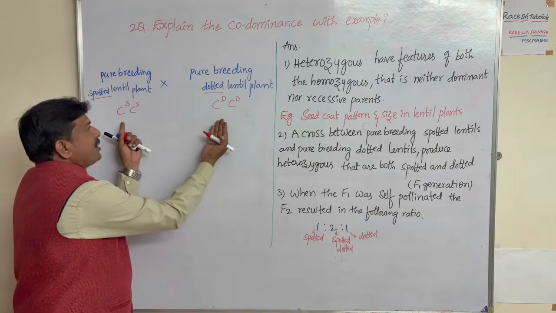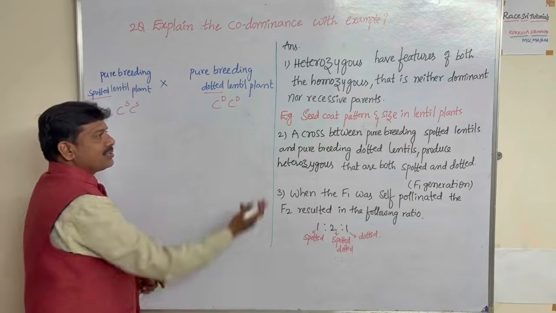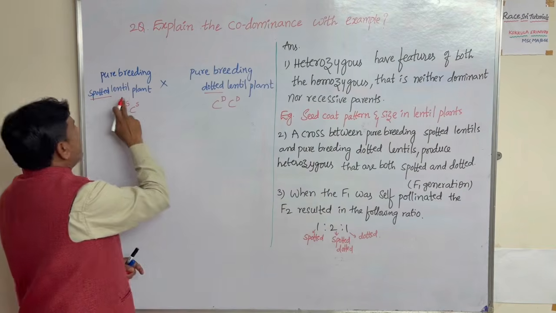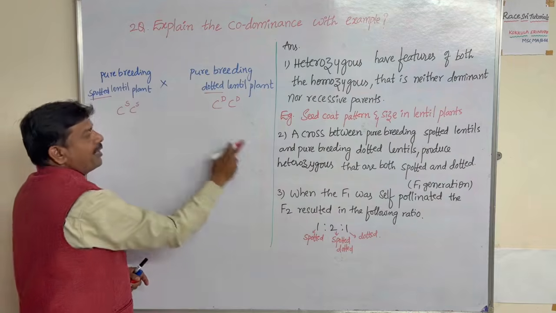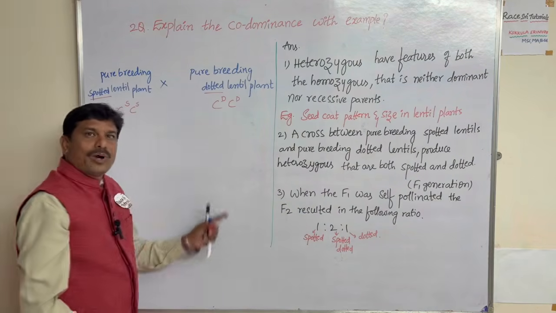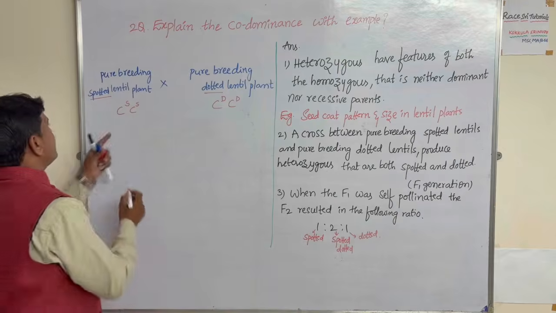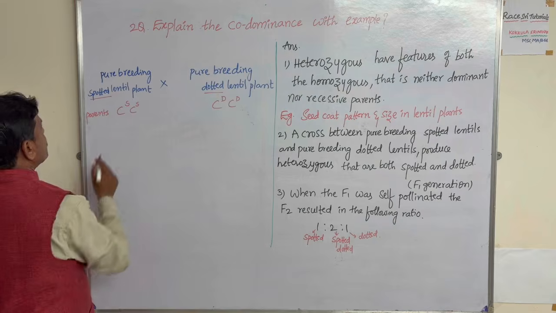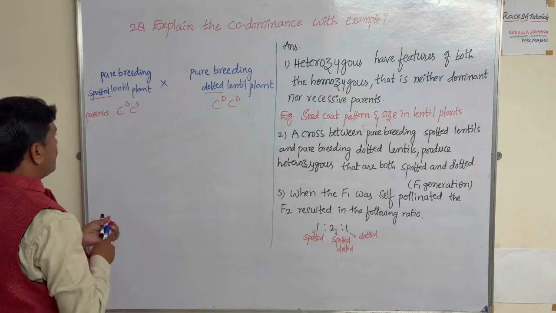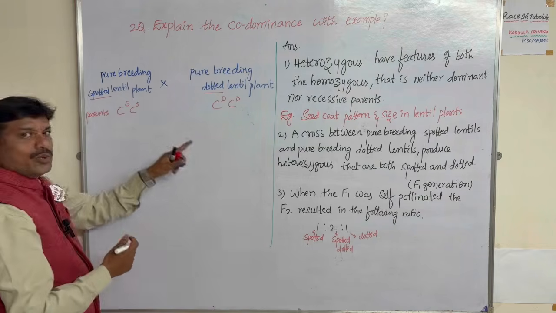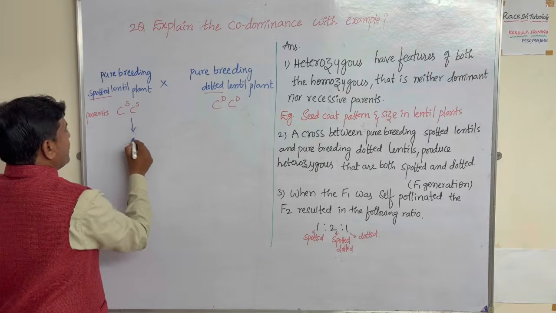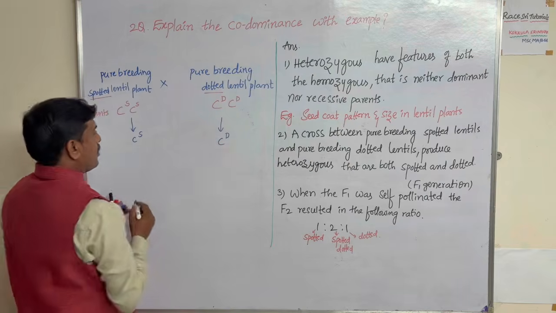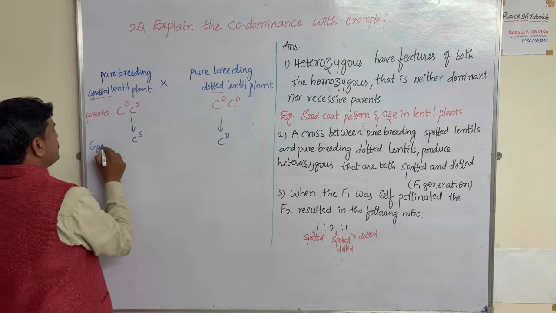So I'm crossing both characters. Here I mentioned a cross between a pure breeding spotted lentil plant and a pure breeding dotted lentil plant. What do they produce? These are the parents. Both are similar, so you take only one allele: here CS, here CD. These are the gametes.